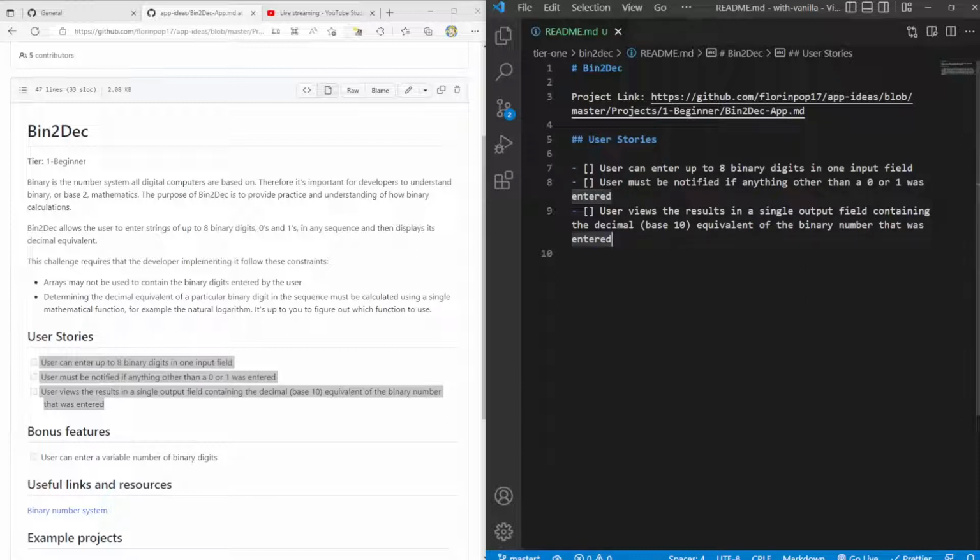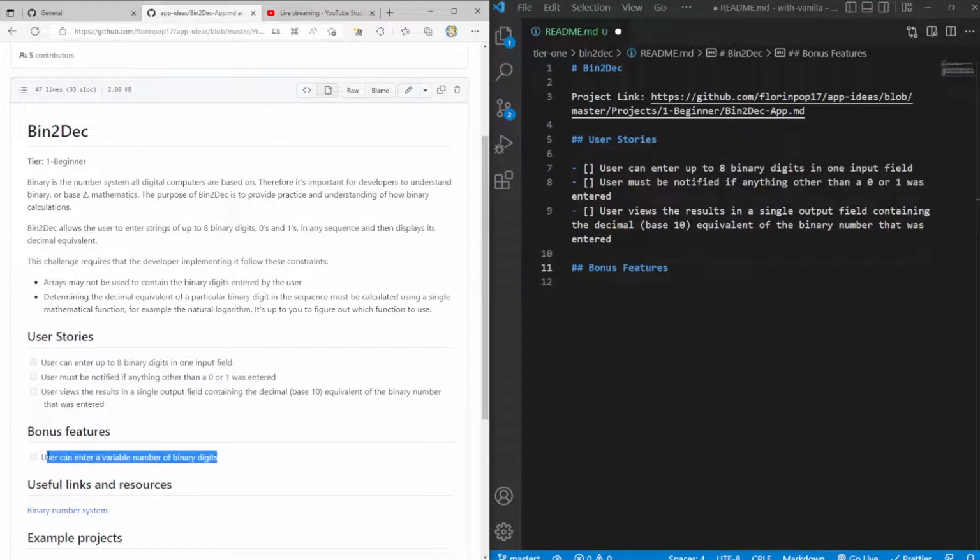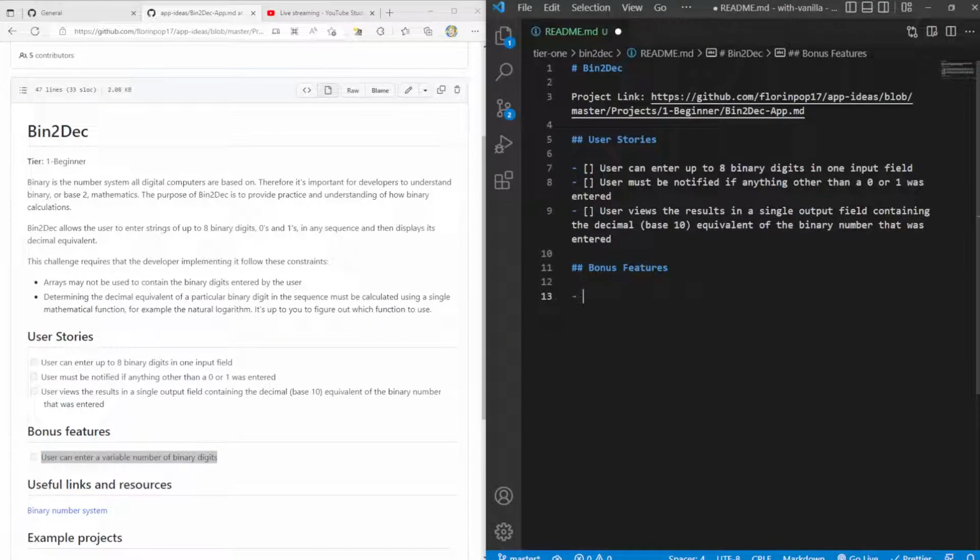And then of course we have our bonus features down here. So it's just put here. User can enter a variable number of binary digits. Okay, I think we're ready to get started. So user can enter up to 8 binary digits in one input field. So that sounds good so far.